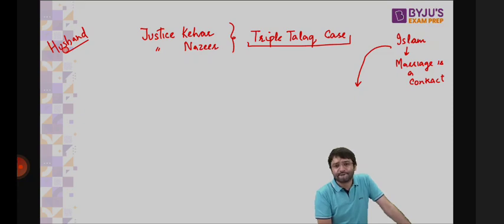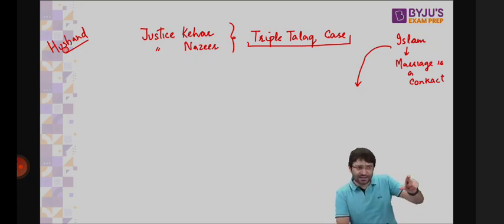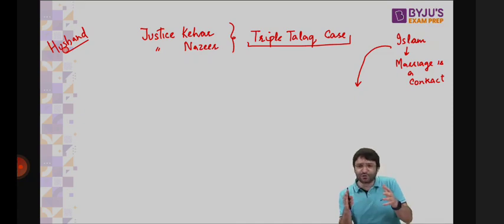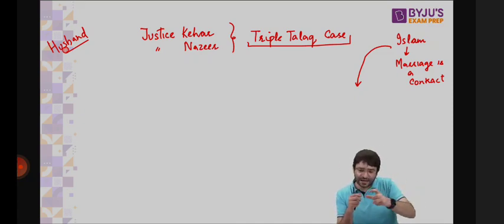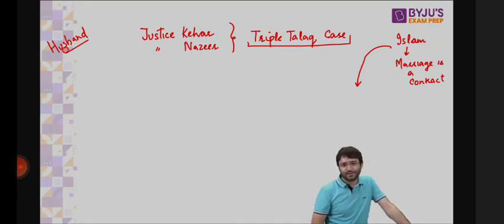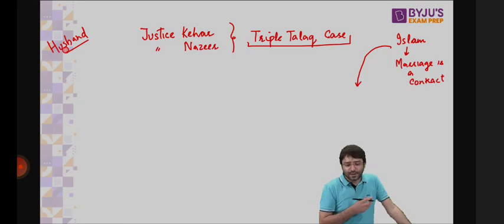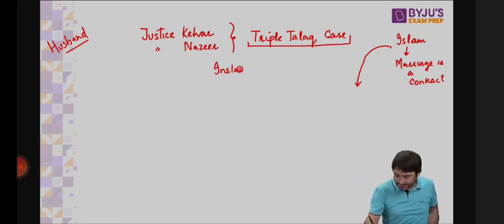The process was, the husband would say talaq to his wife, divorce to his wife once, and then wait for 30 days. Then if they're still not okay, the husband will say talaq again, wait for 30 days. And then the husband would say talaq again, and wait for 30 days. Once the 30-day period is over, that means a total of 90 days are over, the divorce is formalized. But then some innovation was carried out. And that innovation was instant triple talaq.